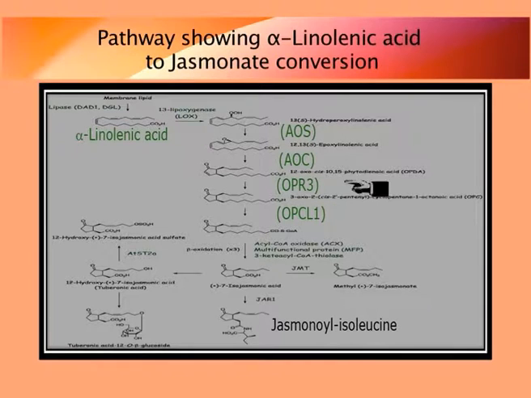in the form of AOC, OPR, OPC, and finally it will produce the jasmonate or Jasmonic acid, and sometimes it will also produce the jasmonyl isoleucine. And what does it do basically? This particular jasmonate or Jasmonic acid will trap a particular external stimuli and will help the organism to grow.